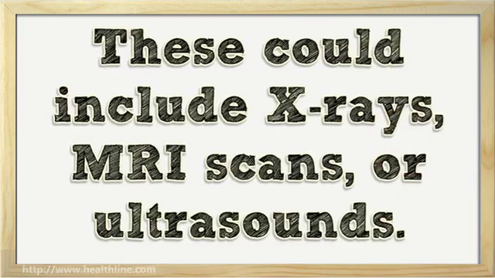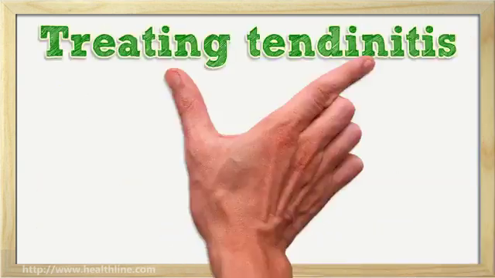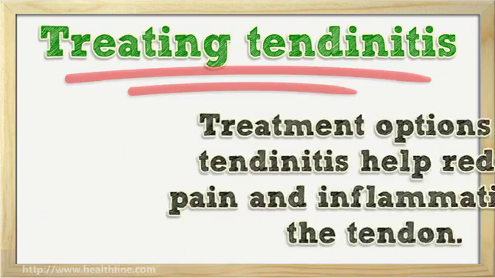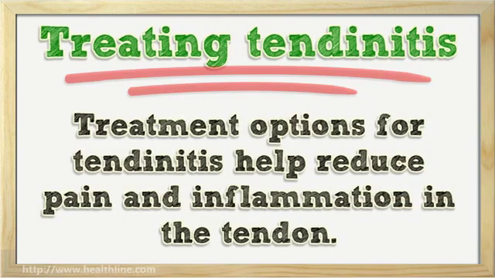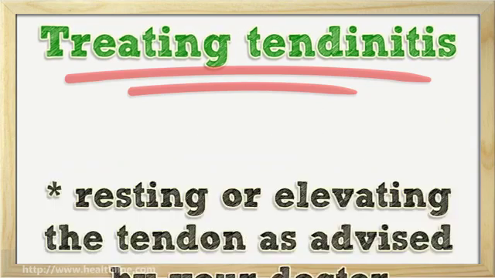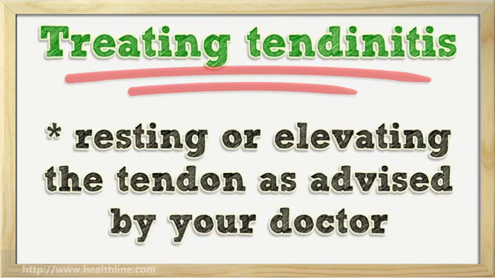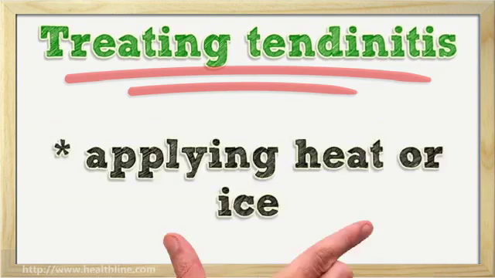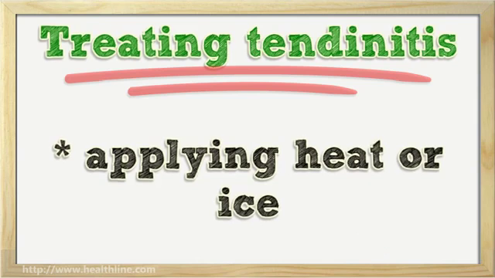These could include X-rays, MRI scans, or ultrasounds. Treating tendinitis. Treatment options for tendinitis help reduce pain and inflammation in the tendon. Some basic home remedies include resting or elevating the tendon as advised by your doctor, applying heat or ice,